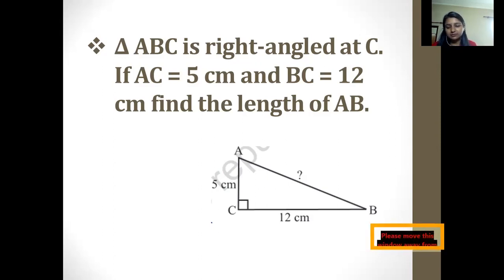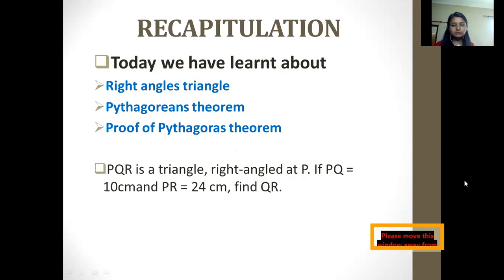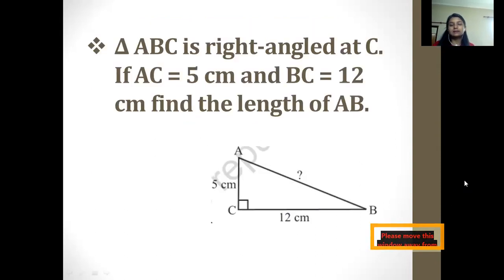it is not that tough for you to solve. BC is having 12 centimeter. You have to find the length of AB. Try to solve the length of AB. How can you solve it? Yes, you can take time and solve it. Okay, let me solve it for you if you are finding it difficult. Let me use the size first.